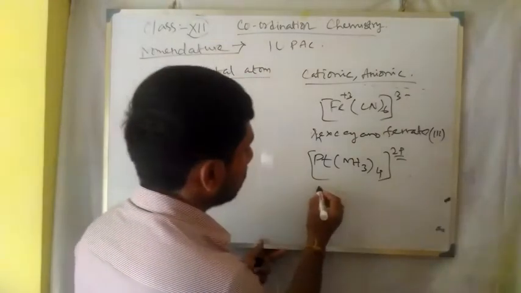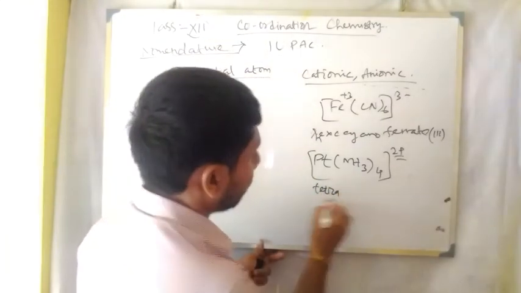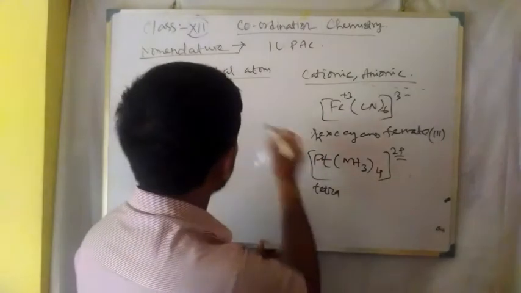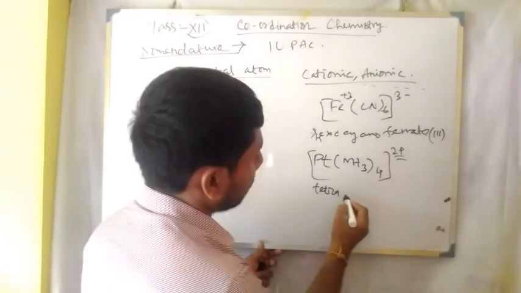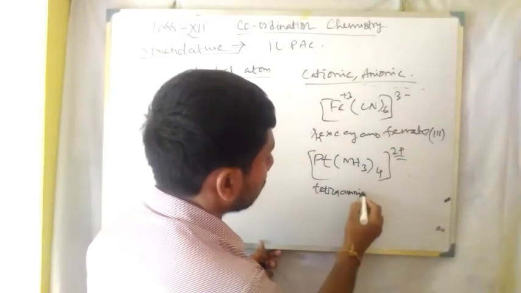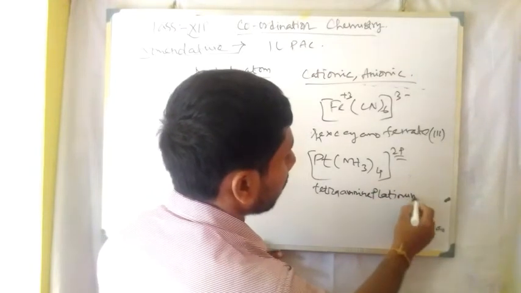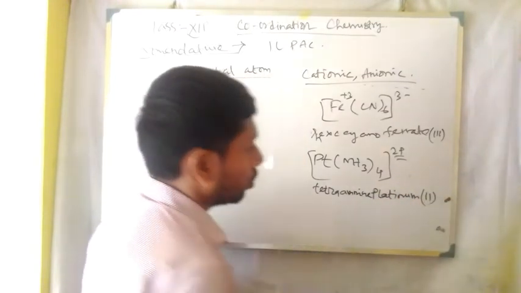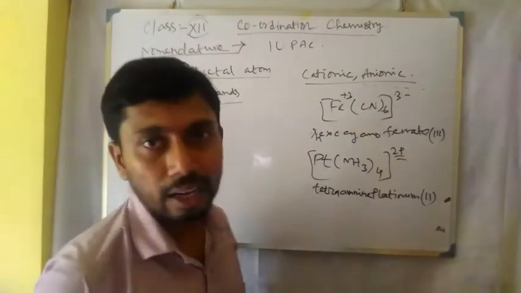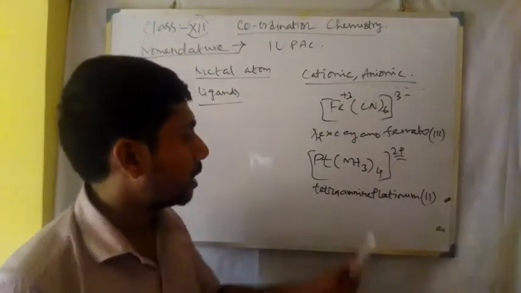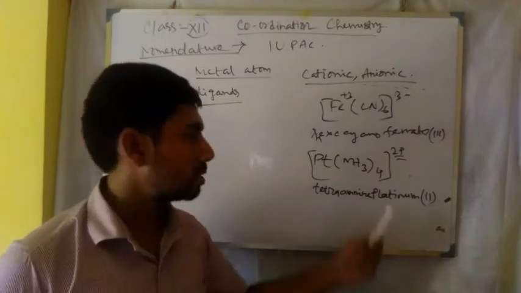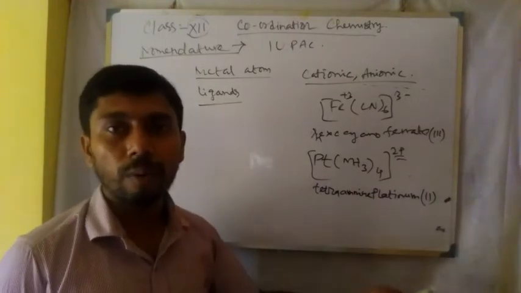I will come to this tetra or hexa later when we nomenclate the ligands, but here it is tetraammineplatinum(II). As it is a cationic type species, the name of the metal atom remains as it is, that is platinum or iron or cobalt, etc.